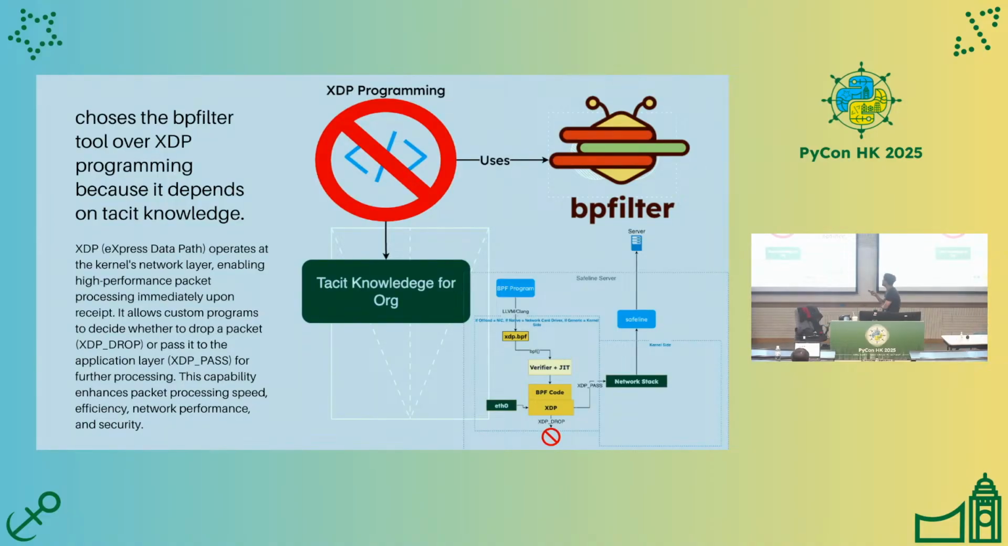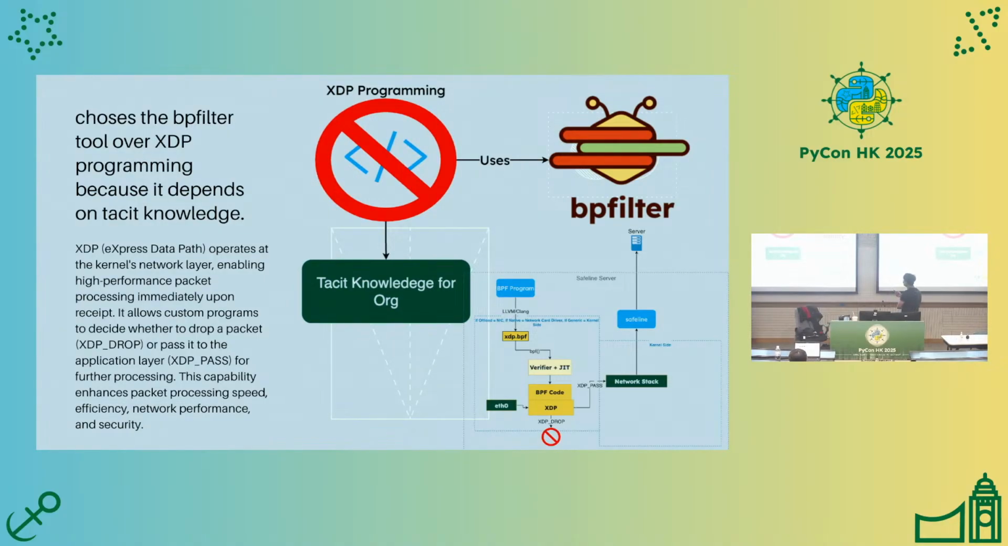But while learning eBPF, I found that XDP programming is too much for me and too much for the organization because it is low-level programming. So I chose to use BPF filter. This is an open source product from Meta or Facebook, and I combine it with SafeLine. The flow of the combining method is like this.